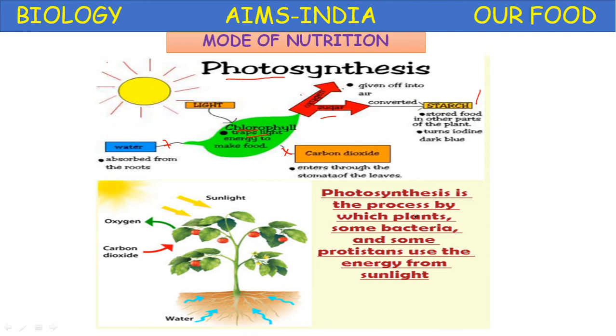So photosynthesis is the process by which plants and some green bacteria and some protistans like euglena, or unicellular protozoans, use the energy from the sunlight and prepare the food material. So this process is called photosynthesis. Such organisms are called photoautotrophs. Okay, children.